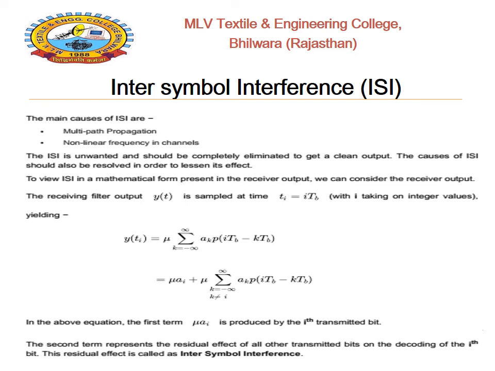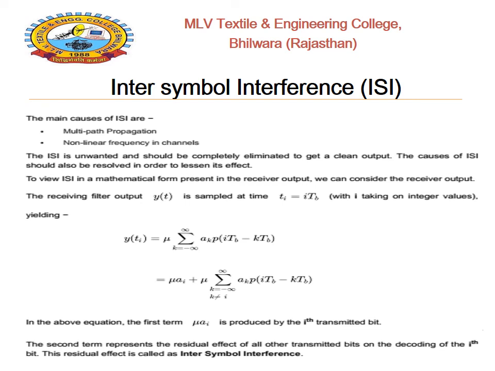Just consider the ith transmitted bit. Then y Ti equals mu a_i plus mu summation k equals minus infinity to infinity, k not equal to i, a_k p of (i TB minus k TB).